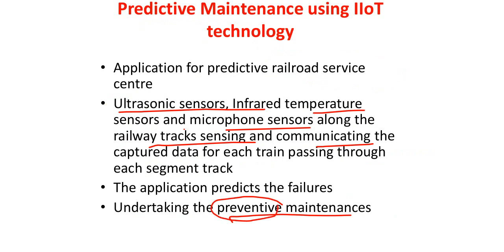Prediction finally leads to the prevention of the problems, right? So if you are able to predict the requirement of the maintenance, then it is always possible for us to avoid the other kind of compulsory or inevitable maintenances, right? So this is what we call the preventive maintenance.